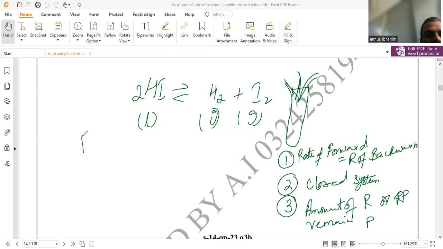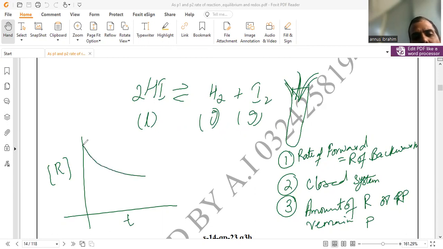Again, I'm showing here, for example, during the chemical reaction, we plot the reactant versus time graph. We measure the concentration of reactant over the period of time. How we measure the concentration of reactant is a separate process we are not going to discuss here. So we just have the concentration of reactant decreasing with respect to time. So we plot the curve in this way. And similarly, because initially we don't have any product, the product starts from zero and ultimately reaches the